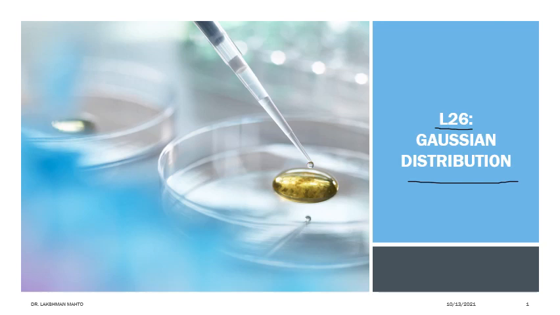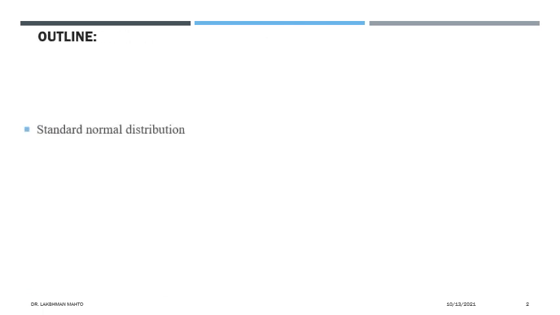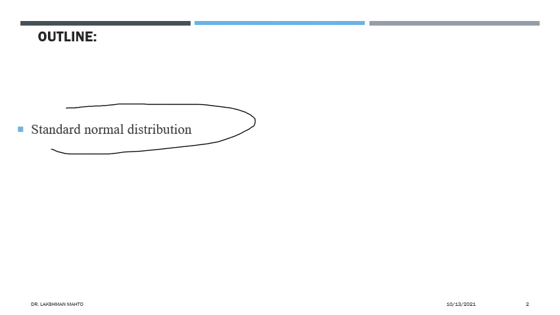Coming to the outline of this lecture, first I would like to talk about the standard normal distribution. In most books the notation for a standard normal distribution is very specific. They take Z to denote a standard normal distribution, whereas X may be any kind of distribution. And what is the beauty of the standard normal distribution? It is a normal distribution with mean 0 and variance 1, that means unit variance.